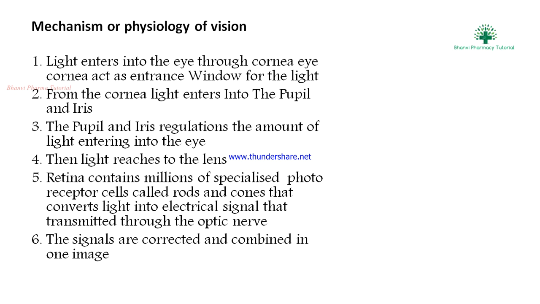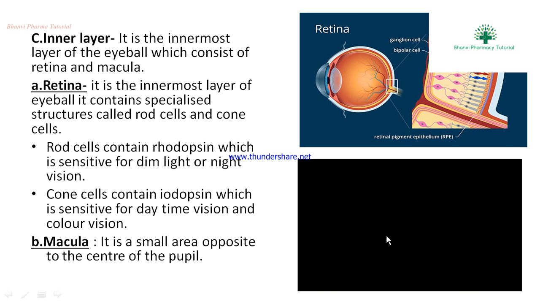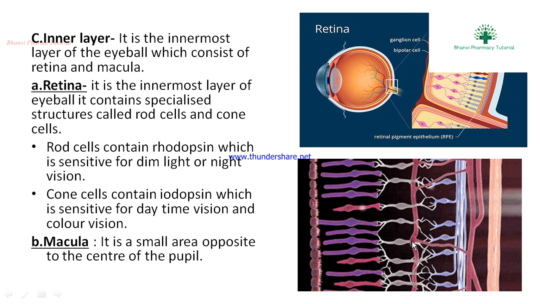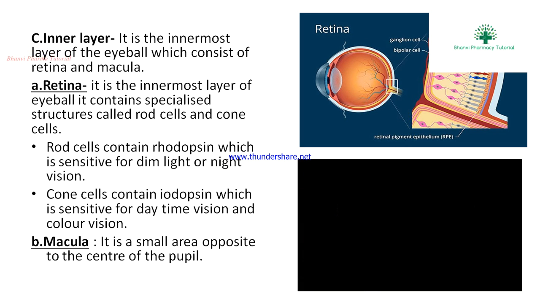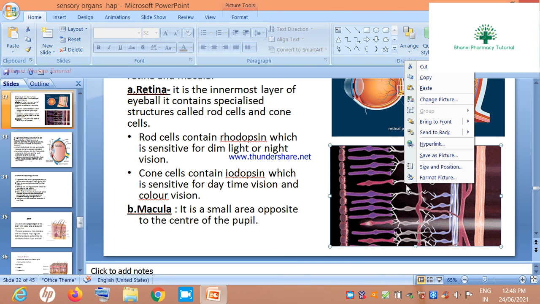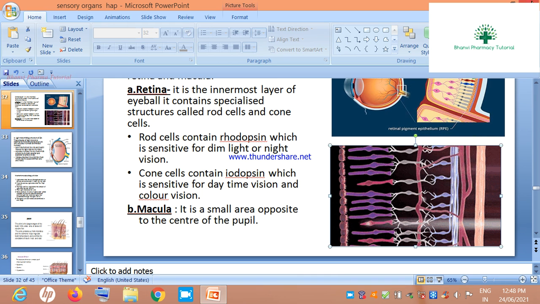The first step: light enters into the eye through the cornea. The cornea acts as an entrance window. You see the diagram of this. Light rays pass to the retina. These cells convert the images into electrical impulses.